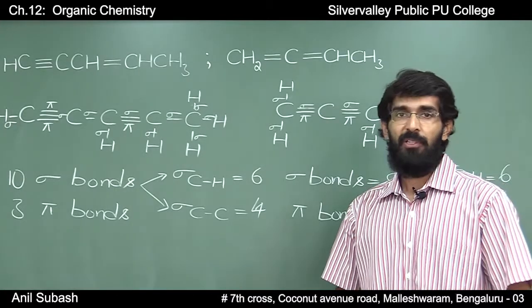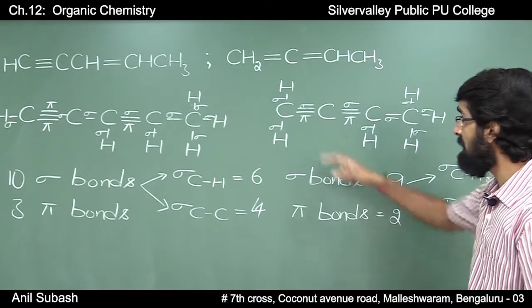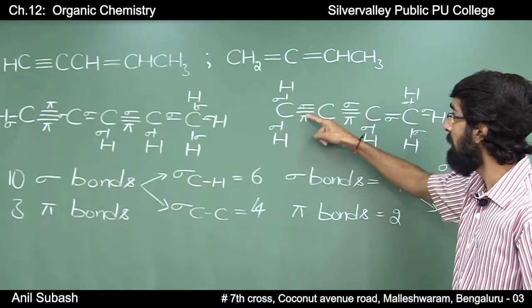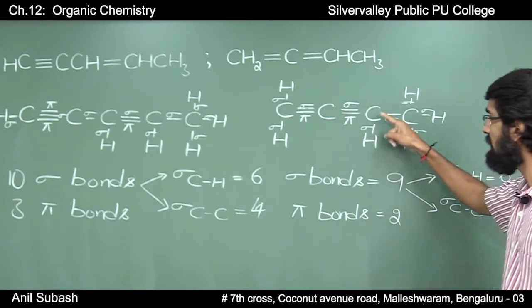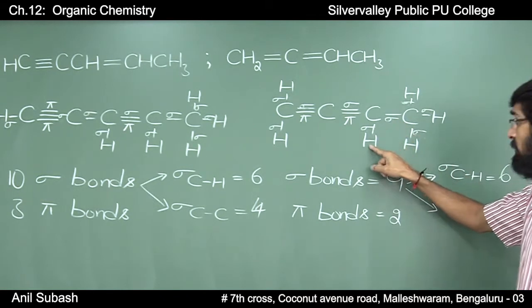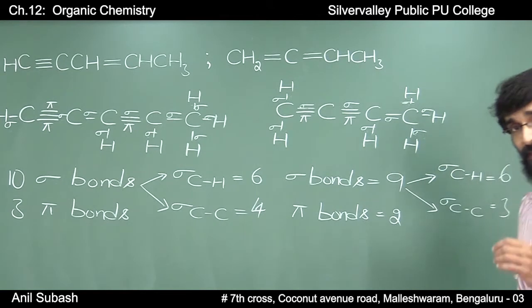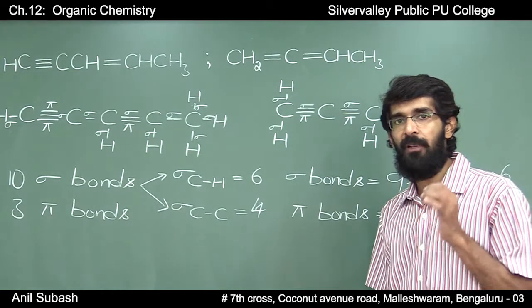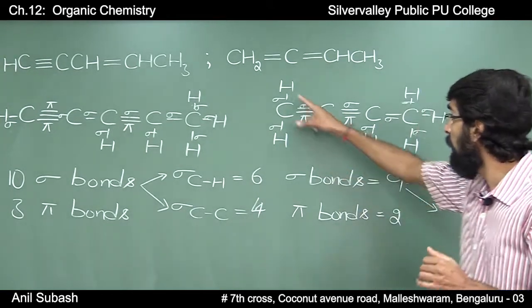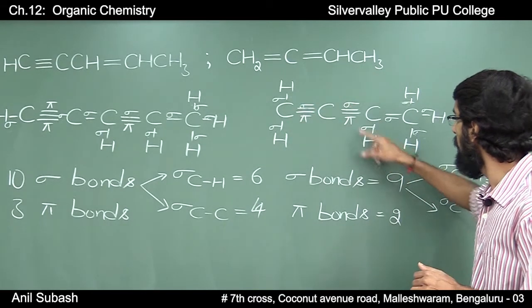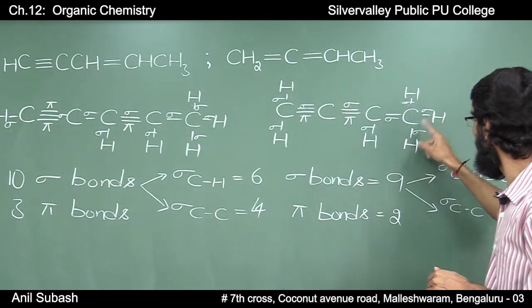Coming to the second molecule, which can be written as CH2=C=C-H, then CH3. In this case, if we count the number of sigma bonds, it will be 1, 2, 3, 4, 5, 6, 7, 8, 9.